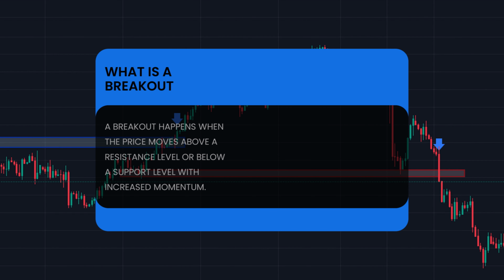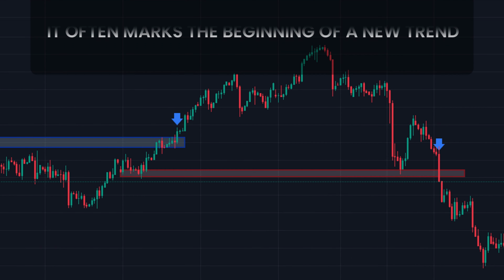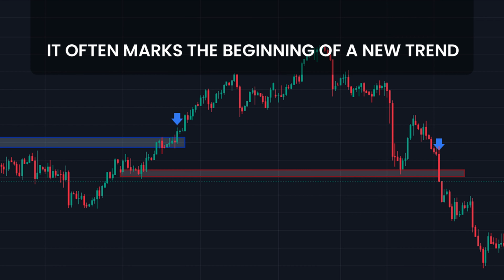What is a breakout? A breakout happens when the price moves above a resistance level or below a support level with increased momentum. It often marks the beginning of a new trend.